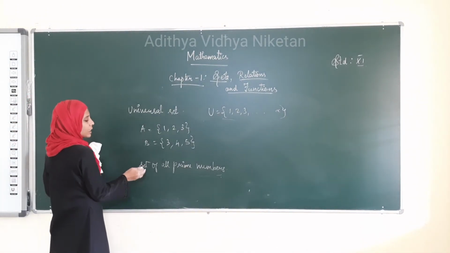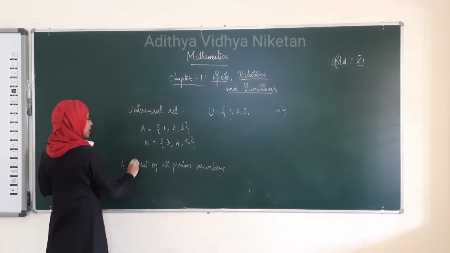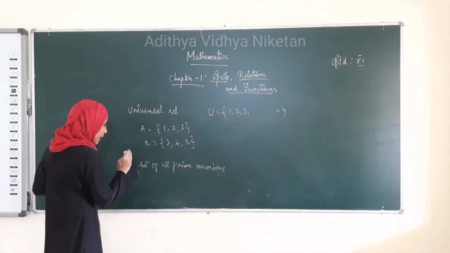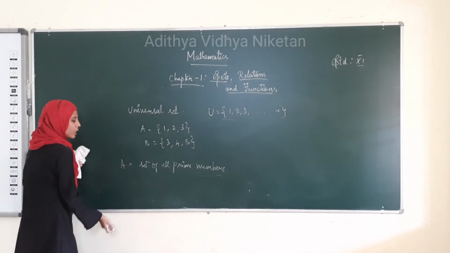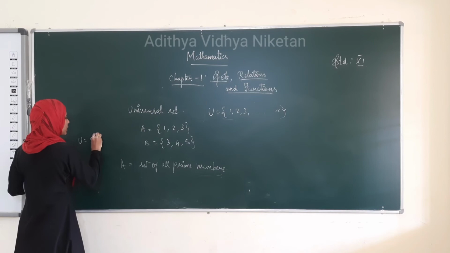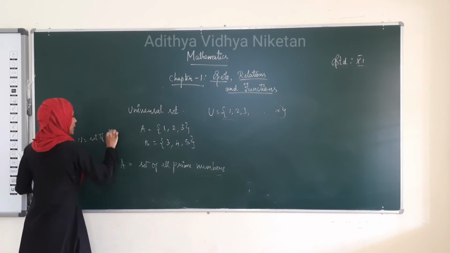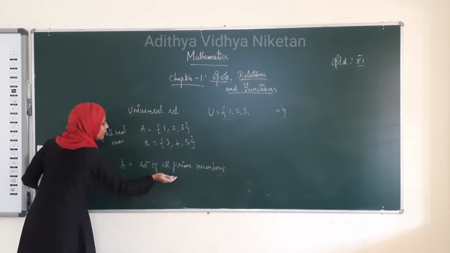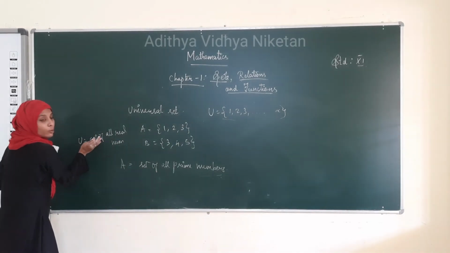Therefore, if we take the set of all prime numbers, then we have to set a universal set. So, what may be the universal set? The universal set may be the set of all real numbers. Right? The set of all prime numbers belongs to the set of all real numbers.